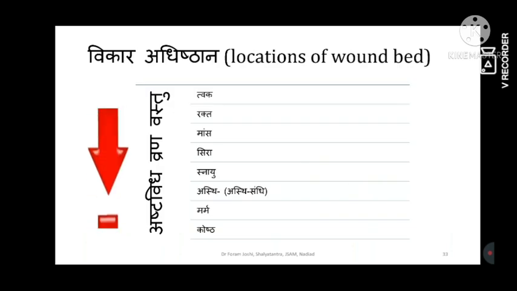Then Vikar Adhisthana. Acharya has explained Ashtavidha Vrana Vastu in detail. This is also mentioned as Ashtak Parigraha. What we understand is Tvak, Mamsa, Sira, Snayu, Asthi, Marma, Koshta. These are the different locations of the wound bed, but it is not only wound beds. These are the levels, and that's why I have given the arrow, that is Tvak, Mamsa, Sira. Up to this level, the wounds will be Sadhya. Snayu will be the differentiating layer.